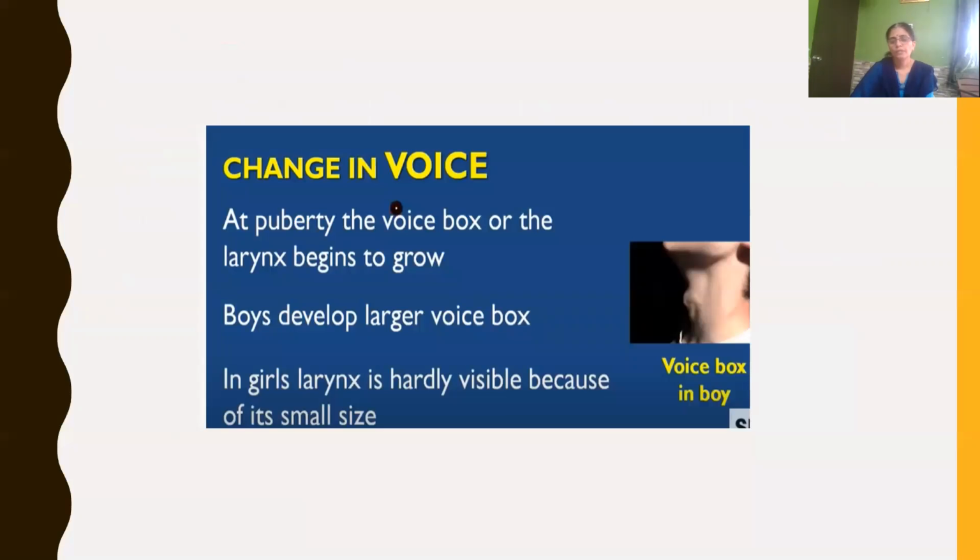And so children, at puberty, the voice box or larynx begins to grow. Boys develop a larger voice box by which they have a deep voice. In girls, the larynx is hardly visible because of its small size. That is why they have a high-pitched voice.